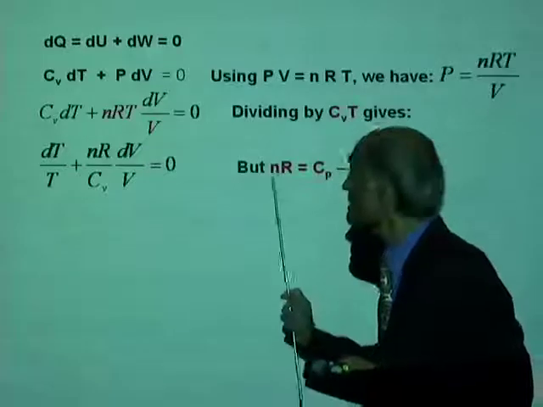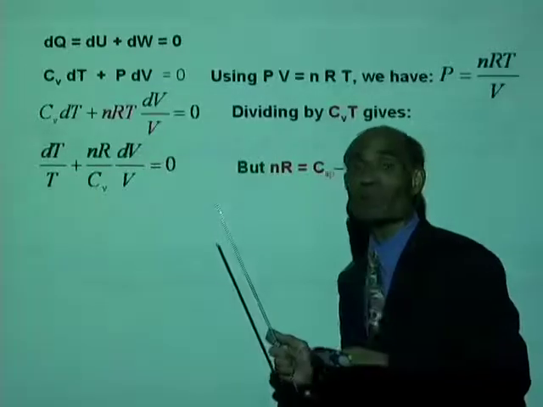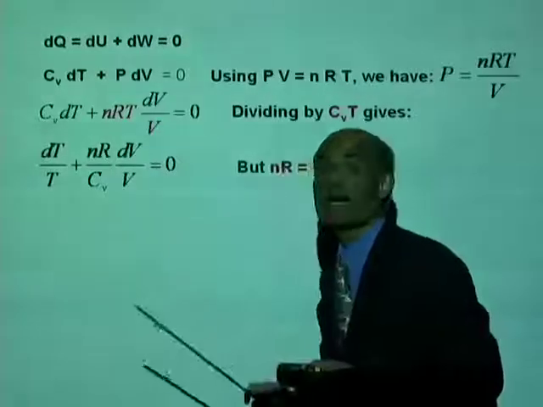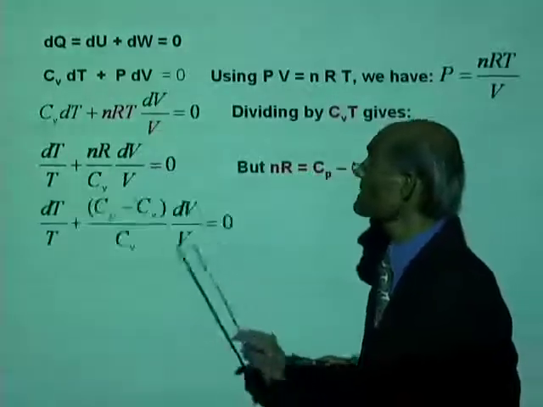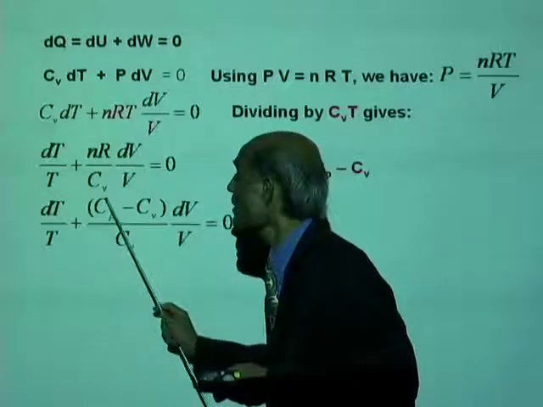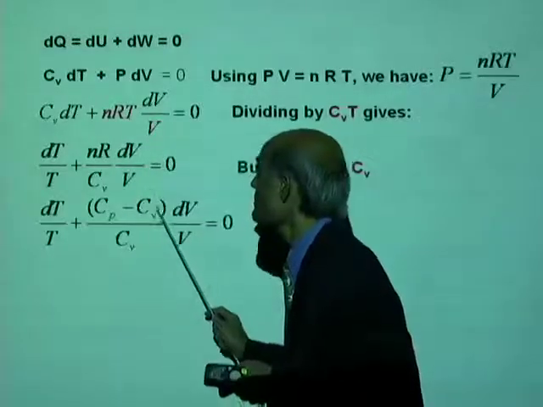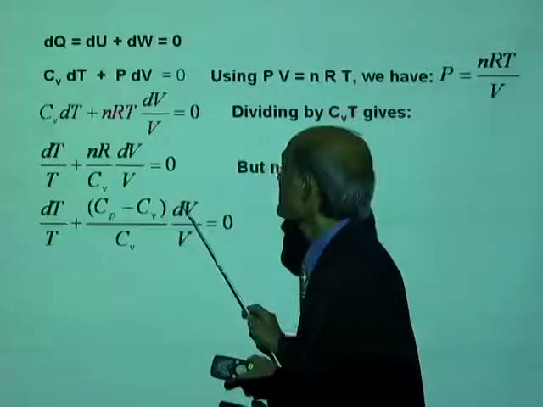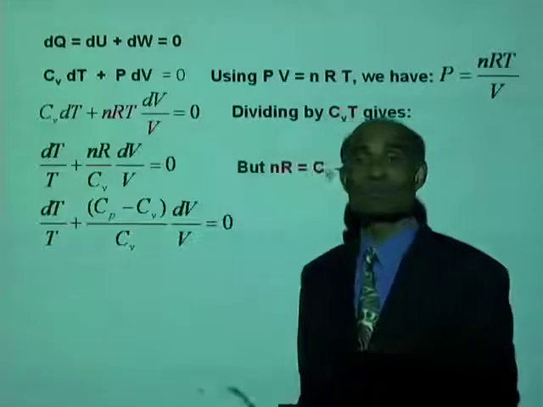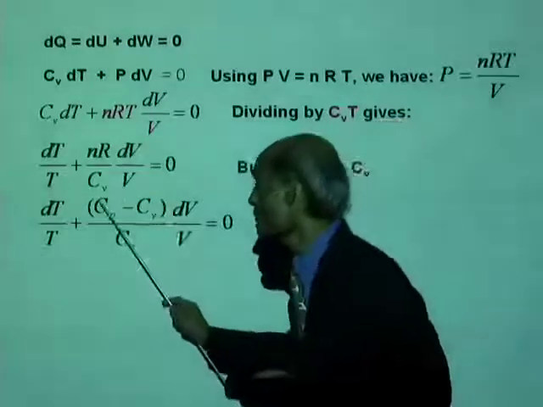Cp minus Cv equal to nR. And so this nR can now be replaced by Cp minus Cv. We have dT over T plus (Cp minus Cv) divided by Cv times dV over V equal to 0. Alright, let's simplify this.